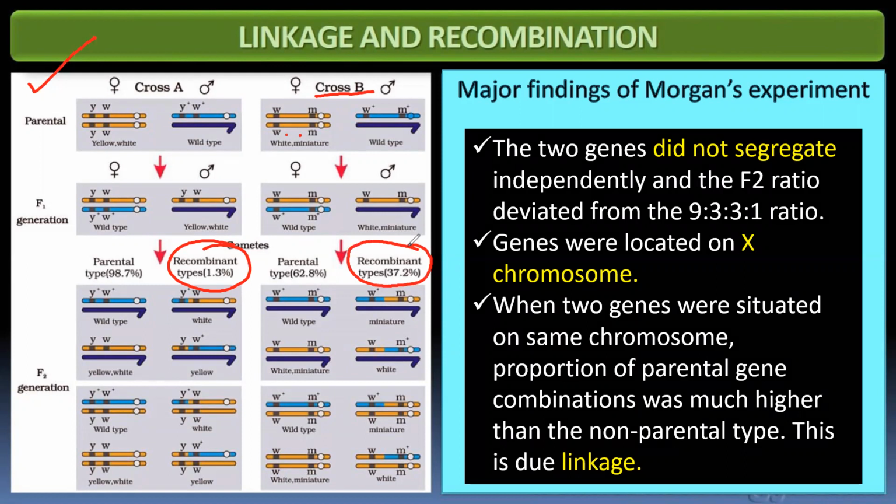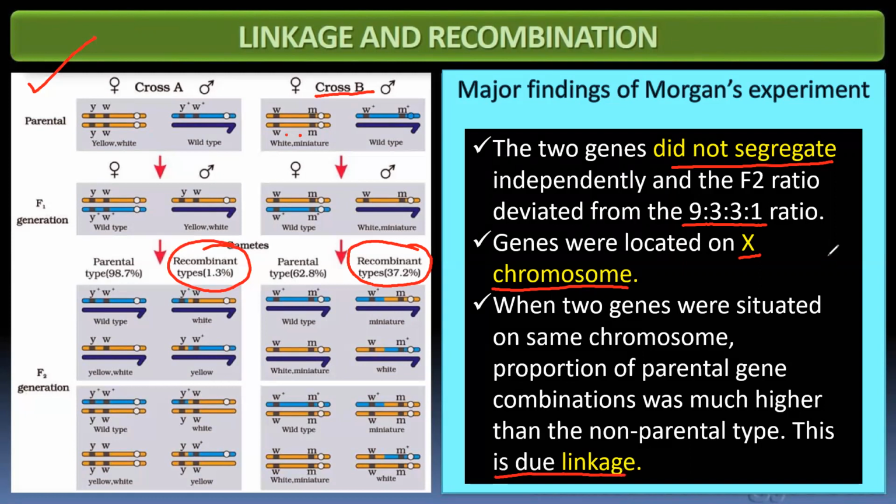Right? Let's read about the major findings of Morgan's experiment. The two genes did not segregate independently and the F2 ratio deviated from the 9:3:3:1 ratio. Right? The genes are located on the X chromosome. He had chosen X chromosome genes. When two genes are situated on the same chromosome, the proportion of parental gene combinations was much higher than the non-parental. This is due to linkage.